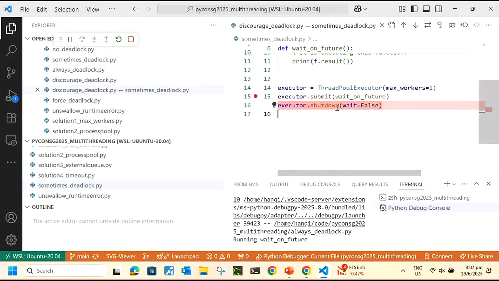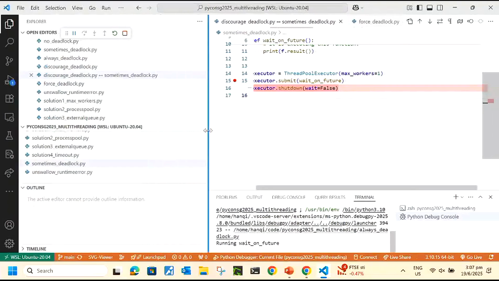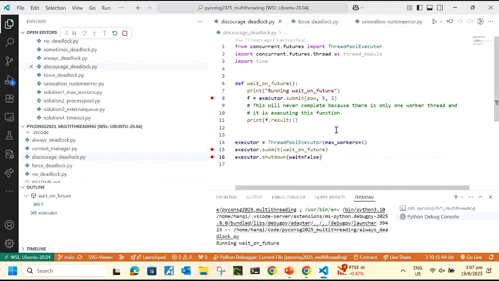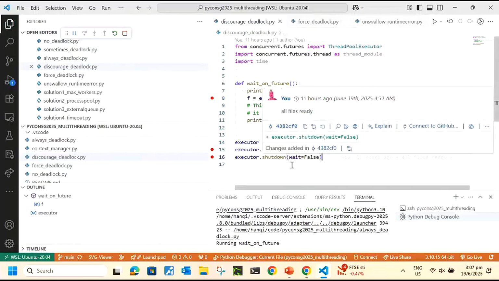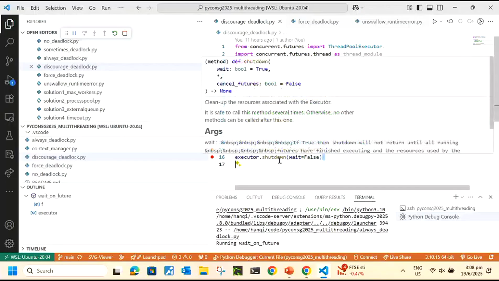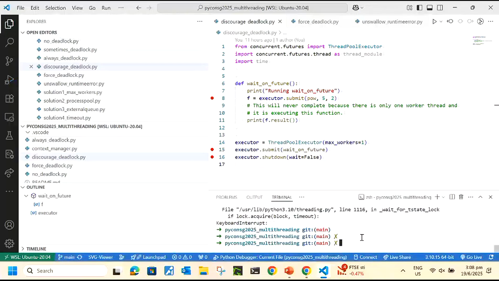It's a bit hard to read, maybe because of the screen resolution. Yeah, I think it's because of the screen, so let's not do the compare. I'll just describe what happens. The only difference between sometimes and discourage is that you have another line 16 here. What we're trying to do in line 16 is to shut down the executor earlier, so we try not to allow the pow submit to work.